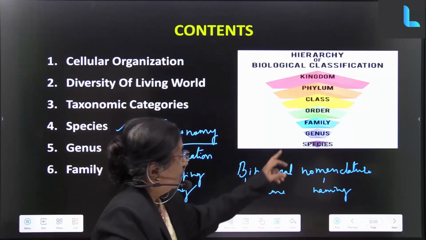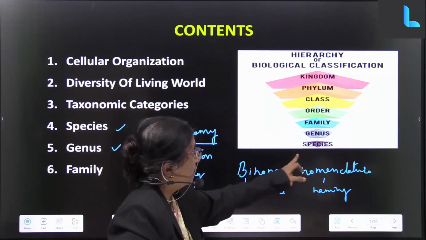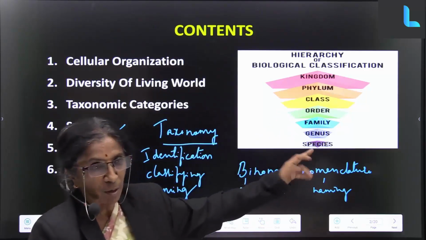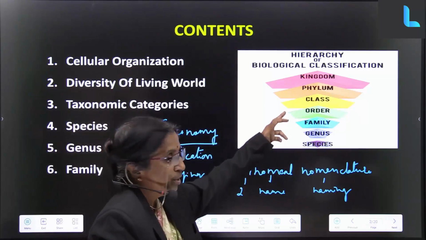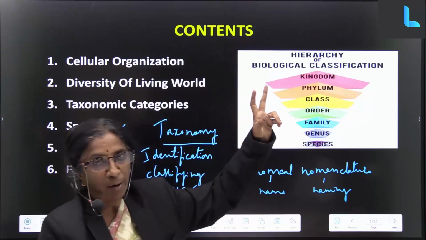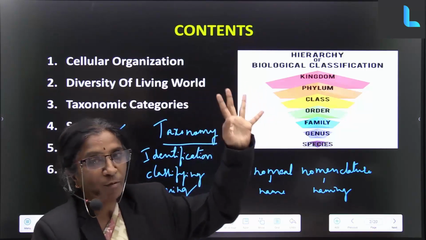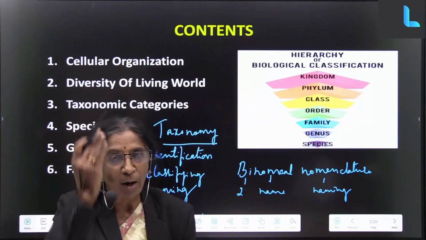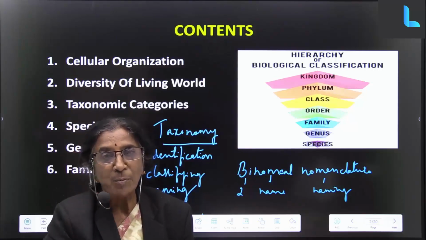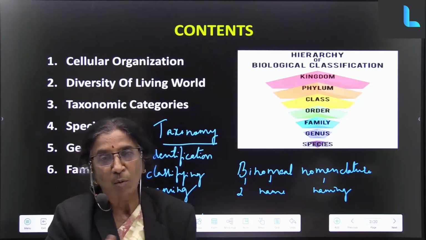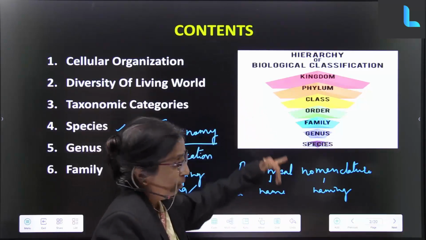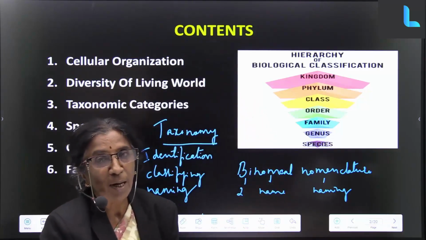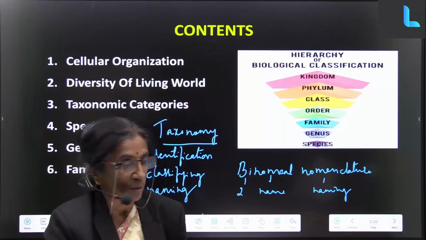So the difference that you find from here to here is, suppose you take from species, the difference starts becoming more. Species to genus, genus to family, family to order, order to class, class to phylum, then finally kingdom. As we go higher up, the differences become more and more, and the group bigger. Now suppose you come down, the similarities will increase.